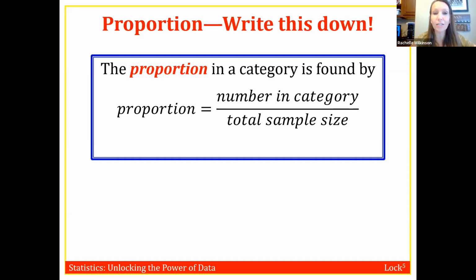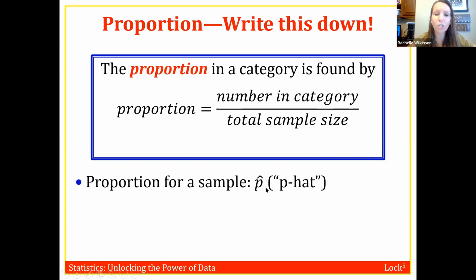So the numerical summary that we use for one categorical variable is called a proportion. So go ahead and write down the stuff that I'm going to show you on this slide. There's some symbols in here that were easier to just already have written up there instead of me trying to type it in, which is why I'm not typing it. But basically, we find a proportion. A proportion is a fraction that we've just turned into decimal form.